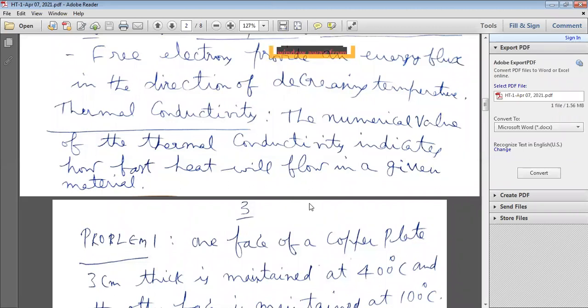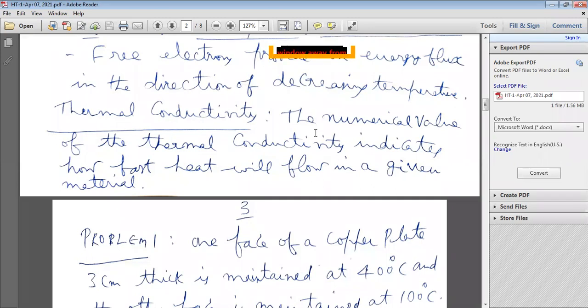Rubber, asbestos, and asbestos rope are also less thermally conductive or insulating materials. To avoid energy loss, we insulate the outside surface of the boiler with an insulating material.